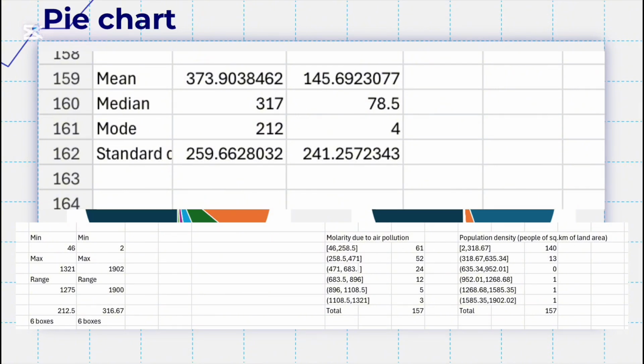Critically, all regions with high mortality, greater than 896 deaths per million, align with higher density bins, greater than 318.67 people per square kilometer, supporting the hypothesis that urban density intensifies air pollution health risks. However, the 42 regions in the moderate mortality bin, 258.5 to 471, despite low density, indicate non-density factors. For example, industrial activity also contributes to mortality.